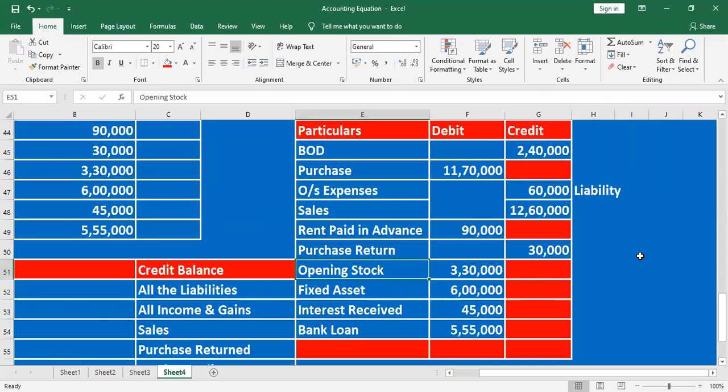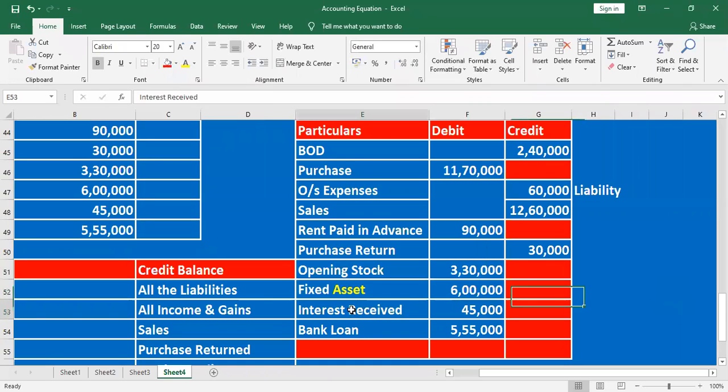Next, opening stock. It's stock, our rights. Debit, sir. Debit side. Next, fixed asset. Here they have given the value, asset. Please underline the word asset. Which balance? Debit or credit? Debit, sir. No doubt. Why? Because all assets have a debit balance.